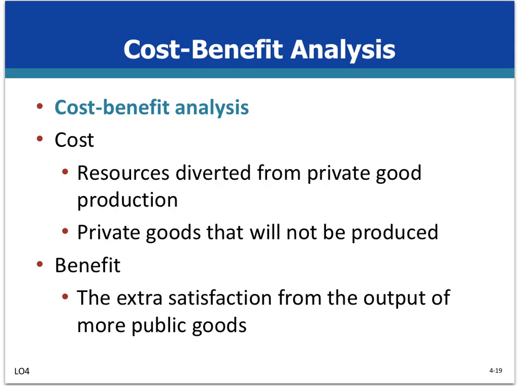Let's look at an example. Suppose the federal government is contemplating a highway construction plan. Because the economy's resources are limited, any decision to use more resources in the public sector will mean fewer resources for the private sector. So there will be an opportunity cost as well as a benefit. The cost is the loss of satisfaction resulting from the accompanying decline in the production of a private good. And the benefit is the extra satisfaction resulting from the output of more public goods.